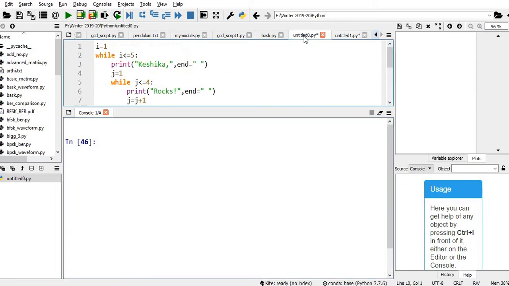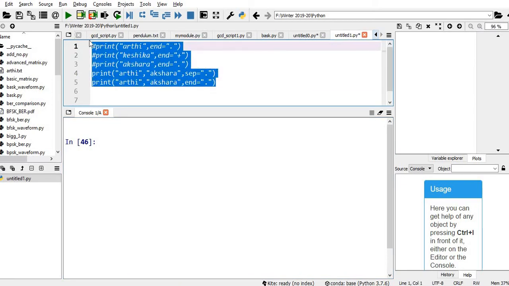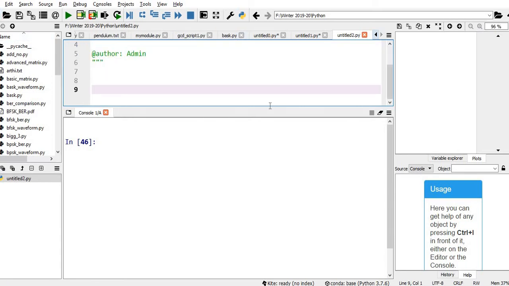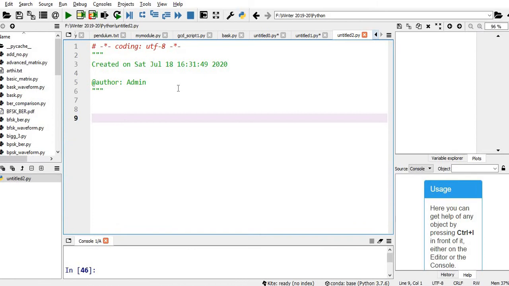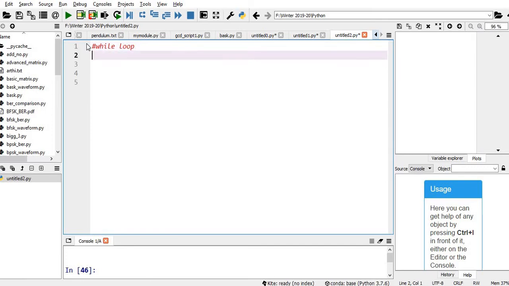So this program is for understanding the while loop. The very first thing, we need to initialize the variable, that we have done.